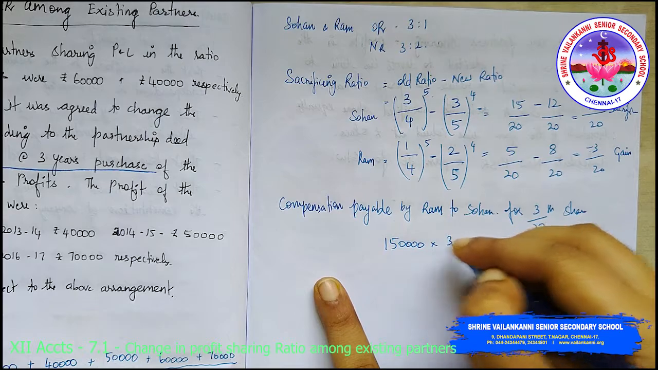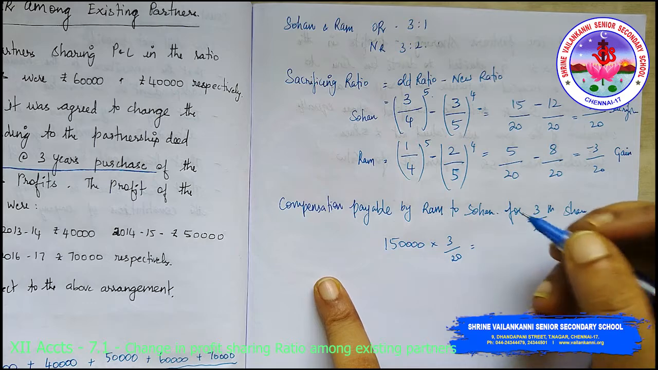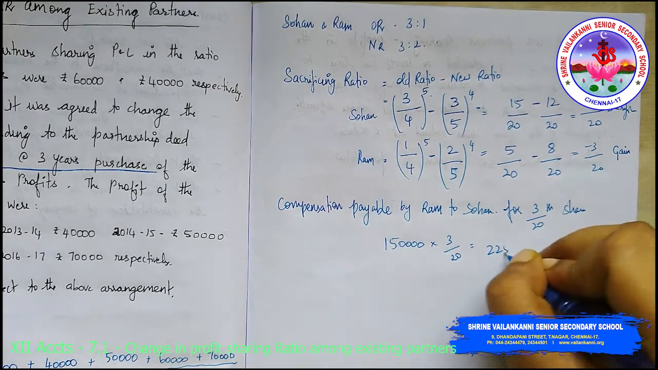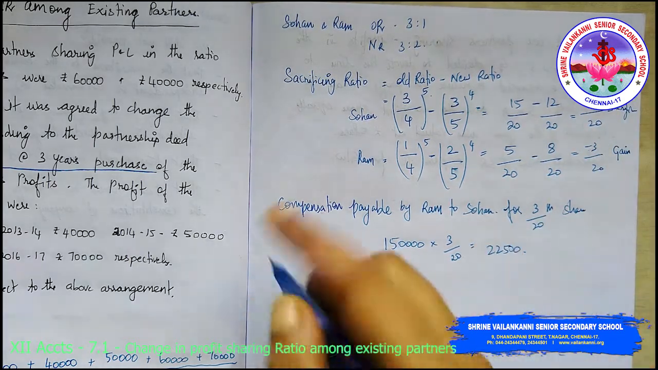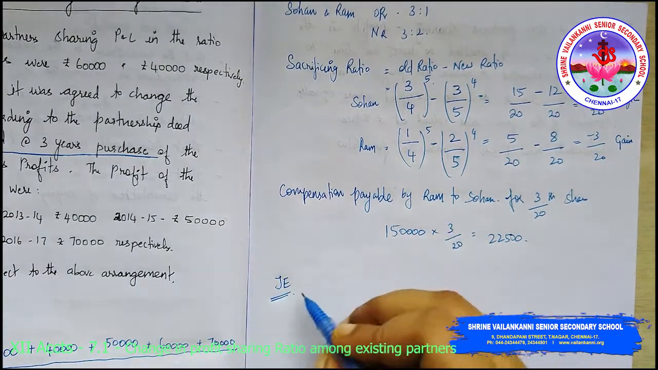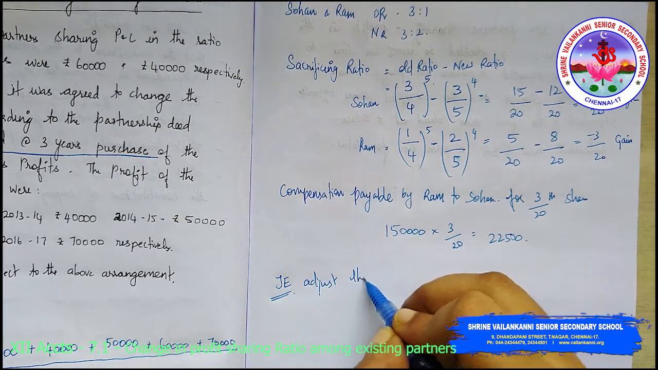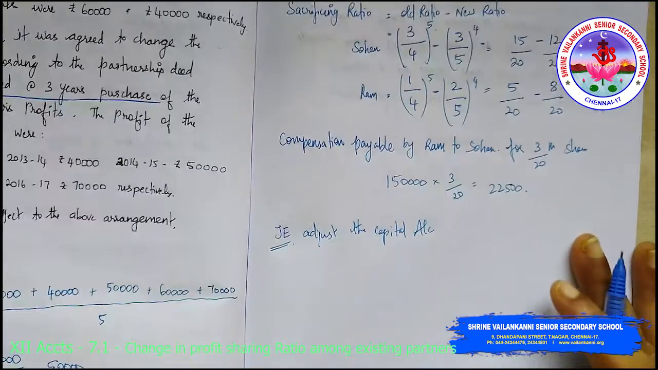So 1,50,000 into 3 by 20. Now if we are doing this, I am getting 22,500. Now this Ram has to pay to Sohan. So how do you have to adjust it? Journal entry, adjustment, adjust the capital account.